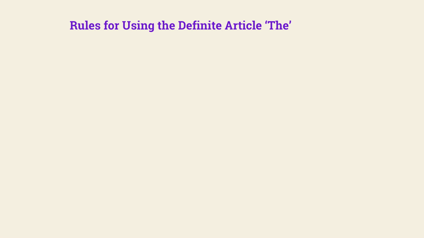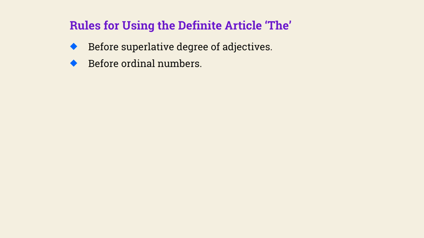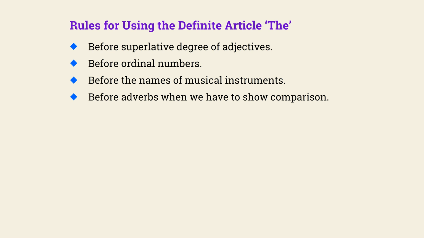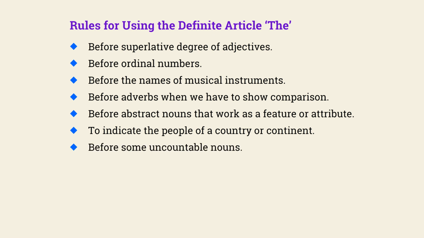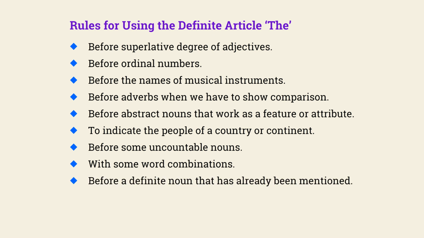Rules for using the definite article the. Before superlative degree of adjectives, before ordinal numbers, before the names of musical instruments, before adverbs when we have to show comparison, before abstract nouns that work as a feature or attribute, to indicate the people of a country or continent, before some uncountable nouns, with some word combinations, before a definite noun that has already been mentioned,